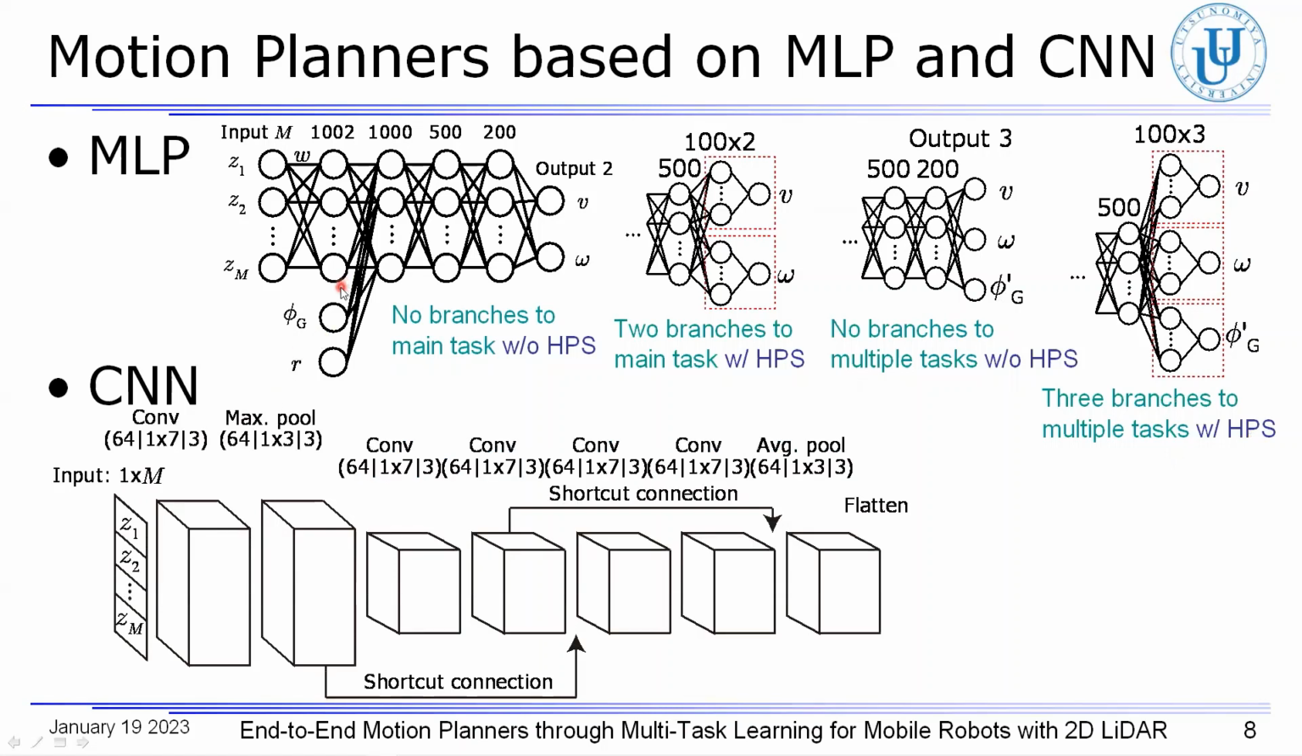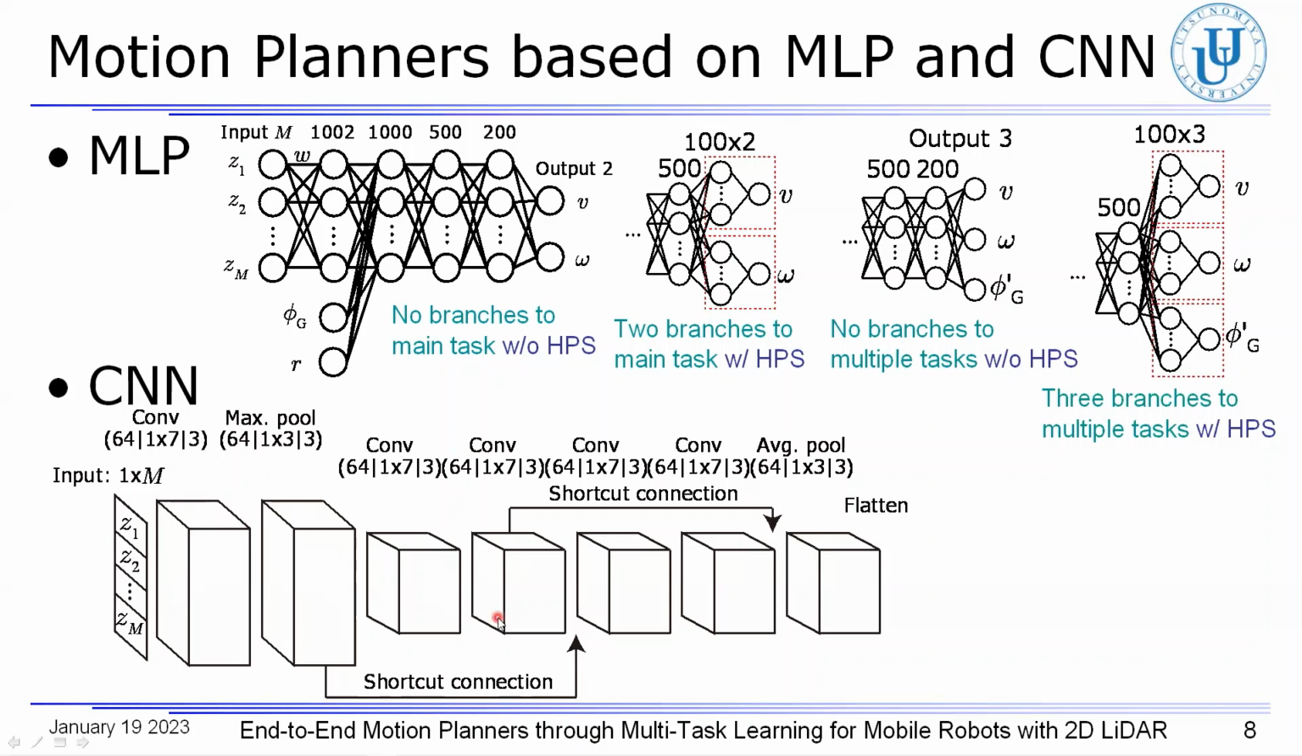On the other hand, a basic structure of the motion planner based on CNN is illustrated in this figure. While the range data are directly fed as inputs to the motion planners based on MLP, here, the range data are first stored in a one-dimensional array. Through the convolution and pooling layers, range features are extracted from the one-dimensional inputs.